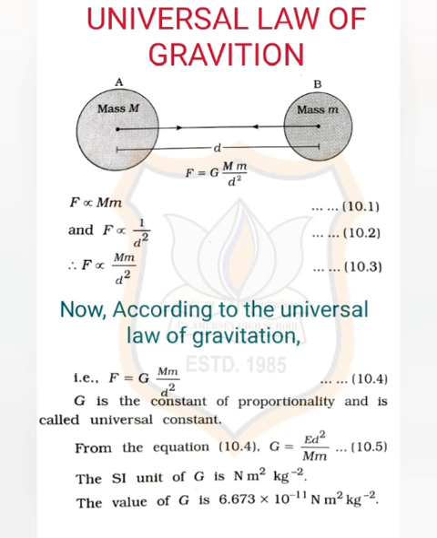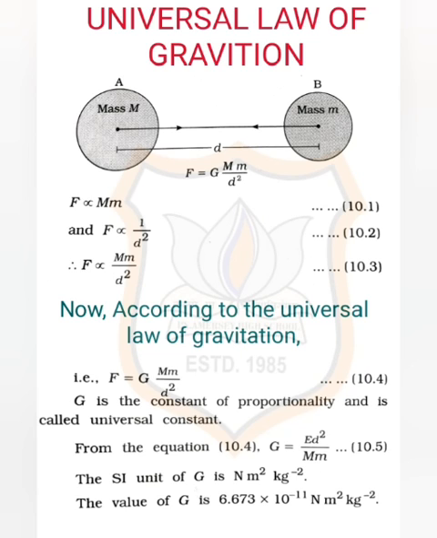So let us start the derivation. Here, according to the figure, the gravitational force between two objects is shown according to the universal law of gravitation. What it says is that the force of attraction, that is capital F, is directly proportional to the product of masses, that is capital M into small m.